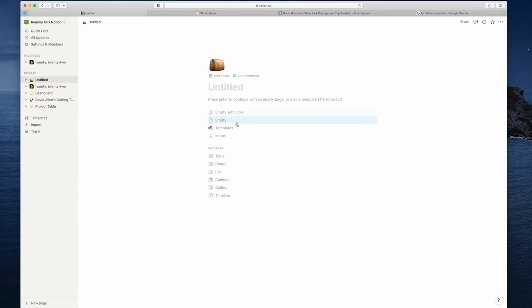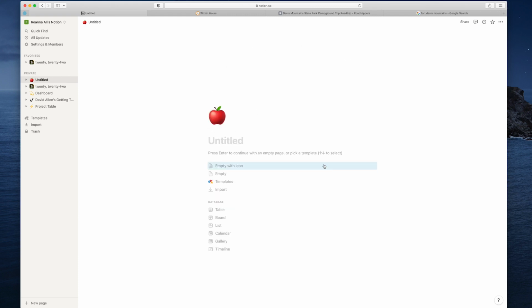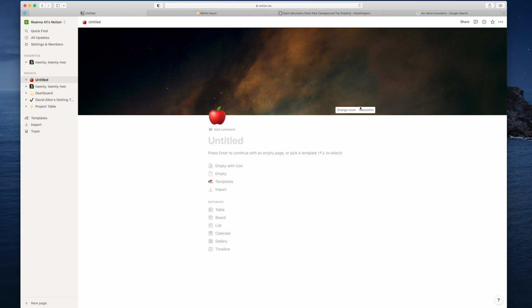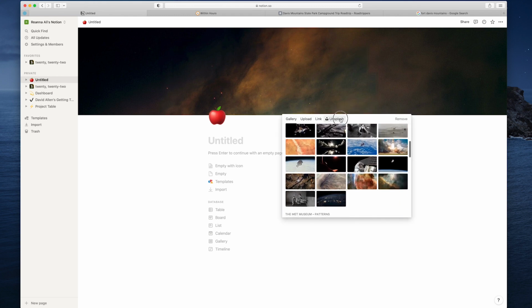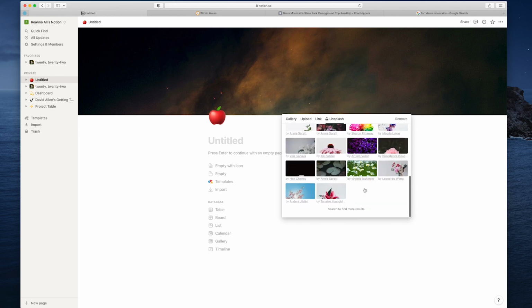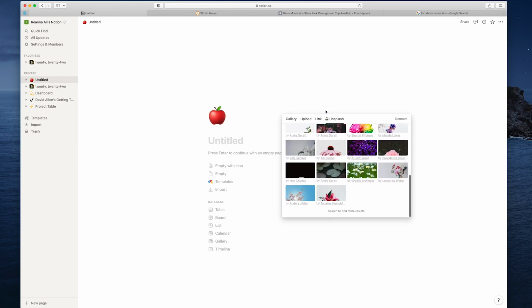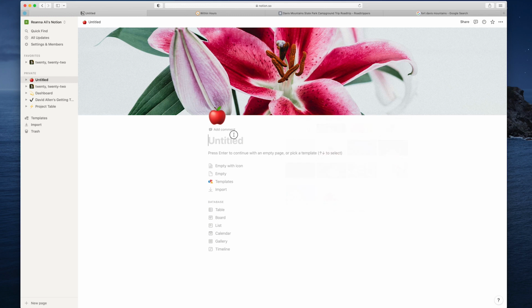You can customize it. You can add an icon. Let's change this icon. Let's add an apple. You can add a cover if you like. So the cover here, they have covers that you can use that are part of stock, or you can go to Unsplash, which is another stock image website, and you can change the background to whatever you like. Untitled, we can call this a sample page.